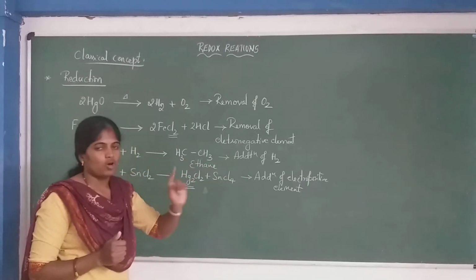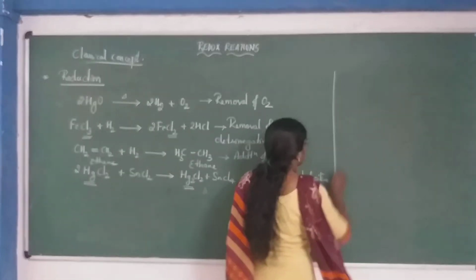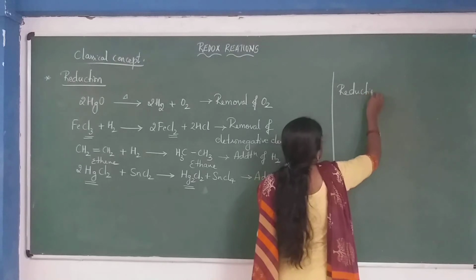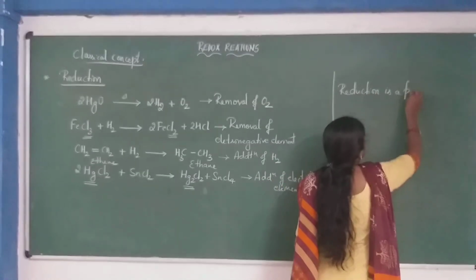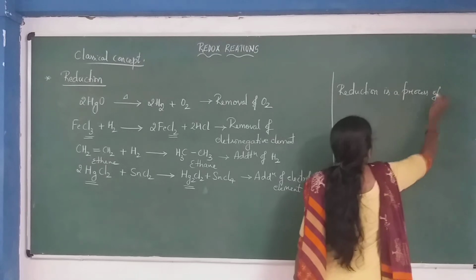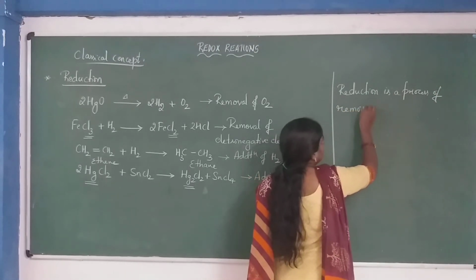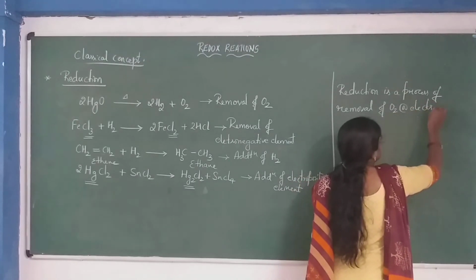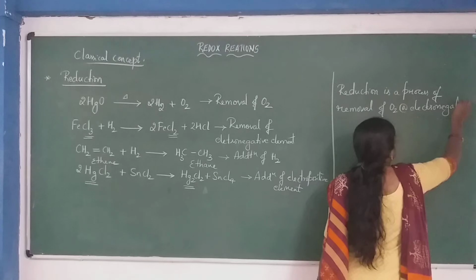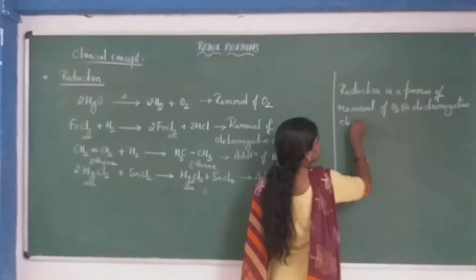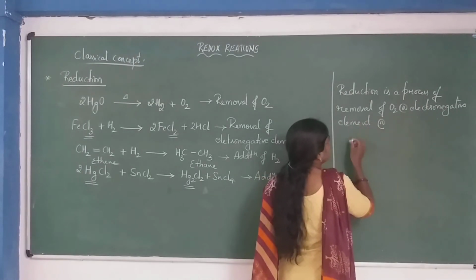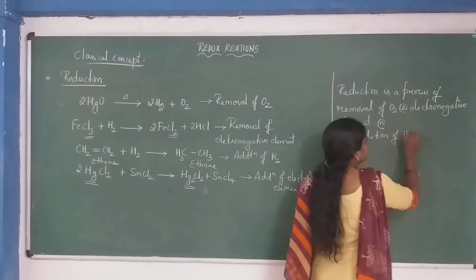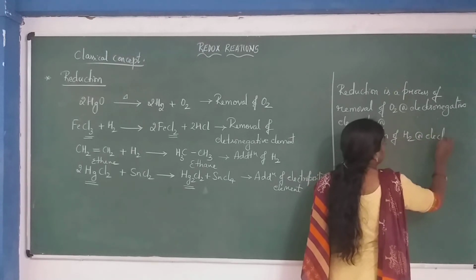Okay? Same as oxidation, here also we are going to define reduction. Reduction is a process of removal of oxygen or electronegative element, or addition of hydrogen or electropositive element.